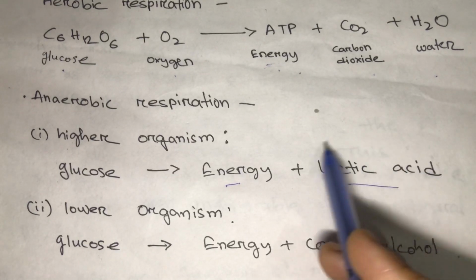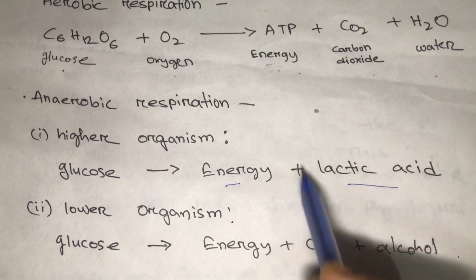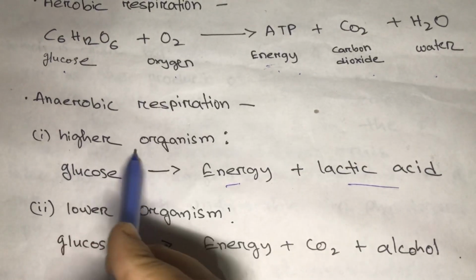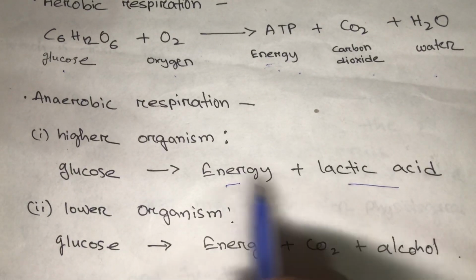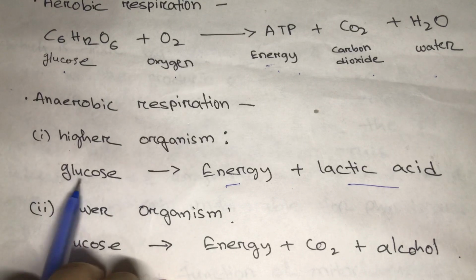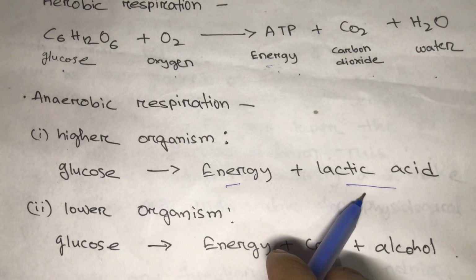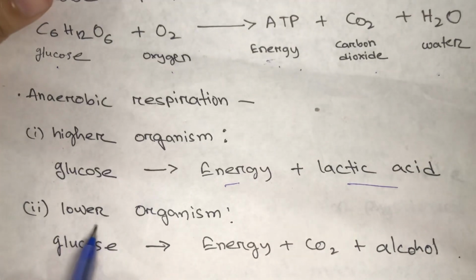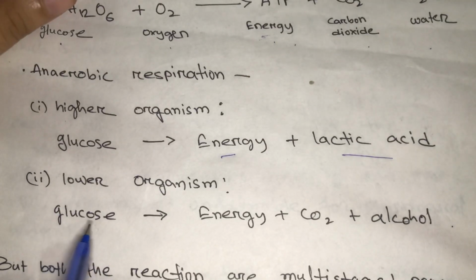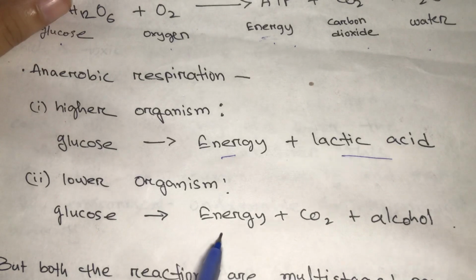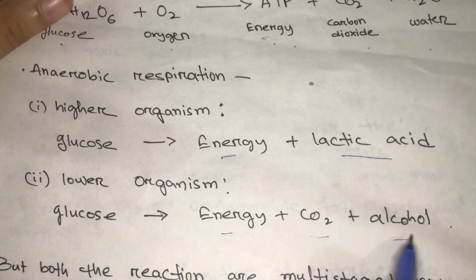This is harmful for our body. It's for the higher organisms like animals. Glucose gets directly converted into energy and lactic acid, whereas in lower organisms, glucose gets converted into energy, carbon dioxide and alcohol.